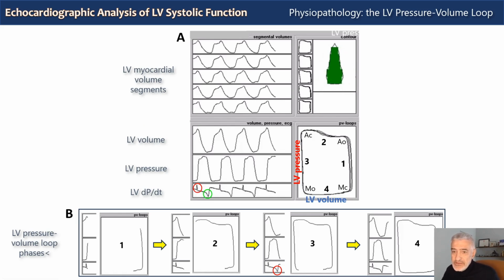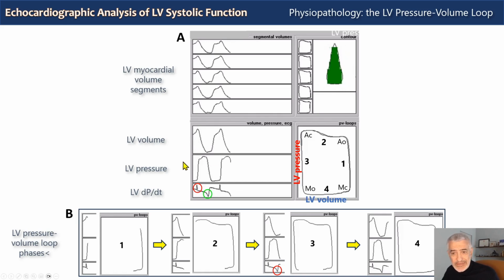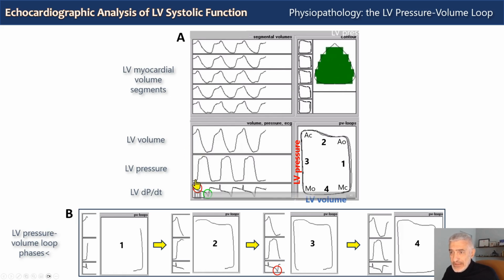You have to measure simultaneously and invasively left ventricular pressure here and volume. This is obtained by introducing in the left ventricular cavity a conductance catheter, which measures the volume continuously, and it has on its tip a pressure gauge transducer which measures pressure simultaneously. And you see here the volume curve and a simultaneously obtained pressure curve. And on this Cartesian graph here on the right, pressure and volume are plotted simultaneously and respectively on the vertical axis, the pressure, and on the horizontal axis, the volume.